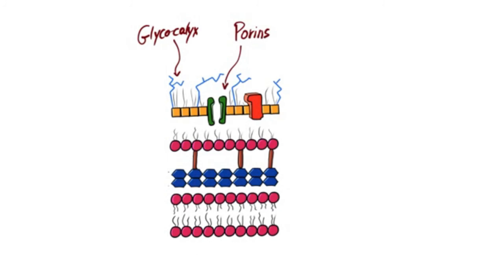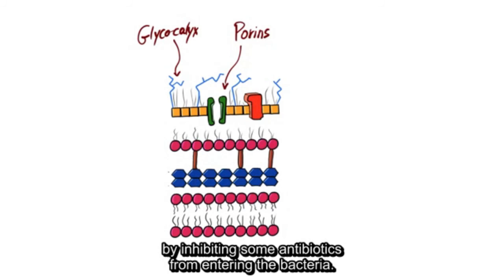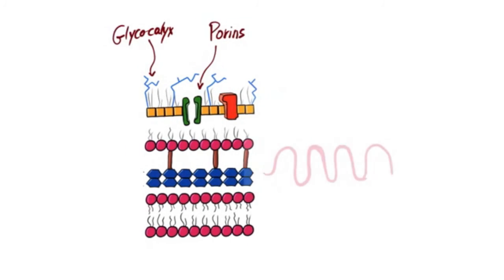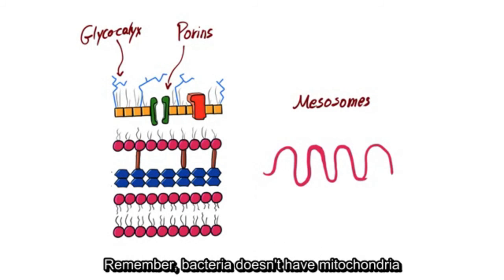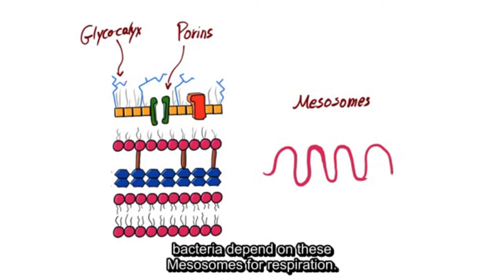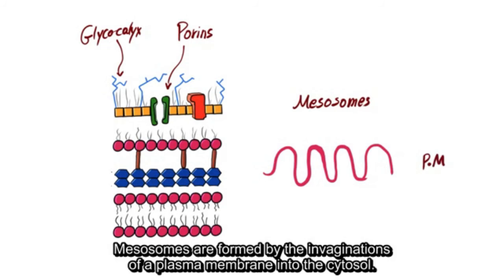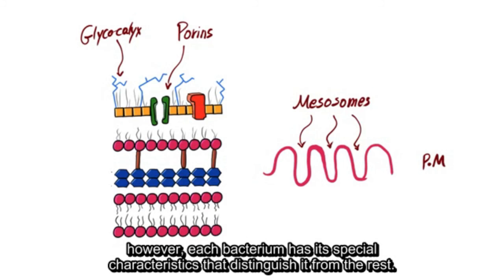Bacteria also have porins. These porins are transmembrane proteins that selectively allow some molecules to pass into the cytosol of the bacteria. Porins can mediate antibiotic resistance by inhibiting some antibiotics from entering the bacteria. They also have mesosomes that are equivalent to mitochondria in eukaryotes. Remember, bacteria doesn't have mitochondria, so they have mesosomes instead. Bacteria depend on these mesosomes for respiration. Mesosomes are formed by the invaginations of the plasma membrane into the cytosol. Generally speaking, this is how a bacterium looks like. However, each bacterium has its special characteristics that distinguish it from the rest.